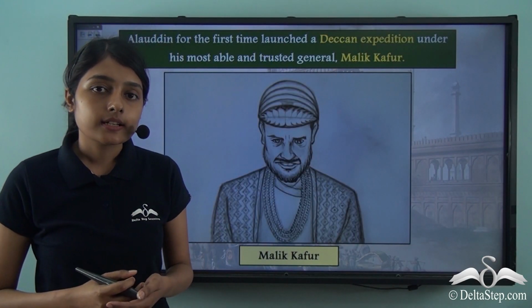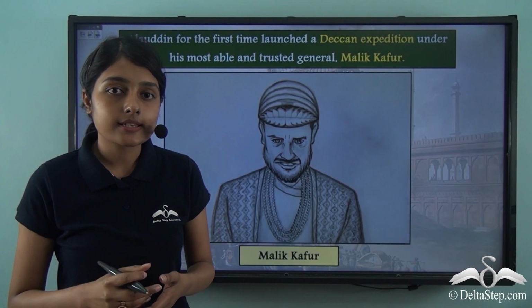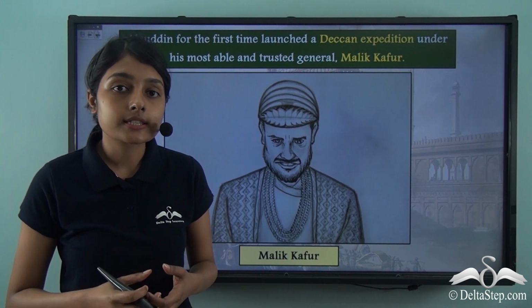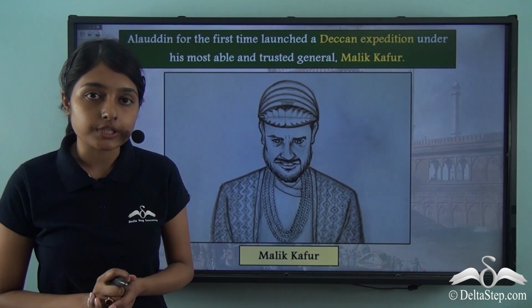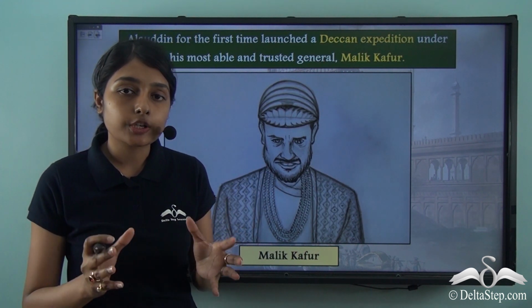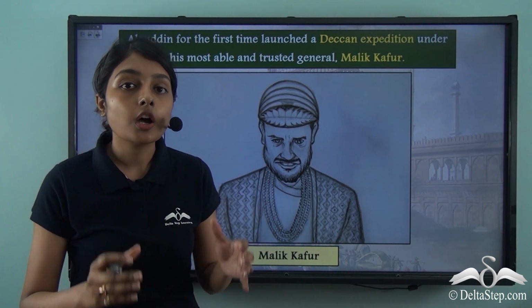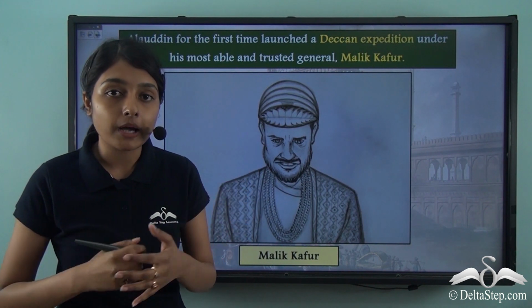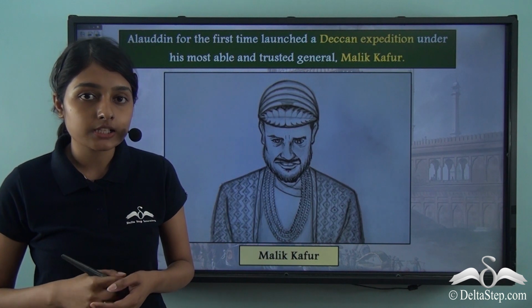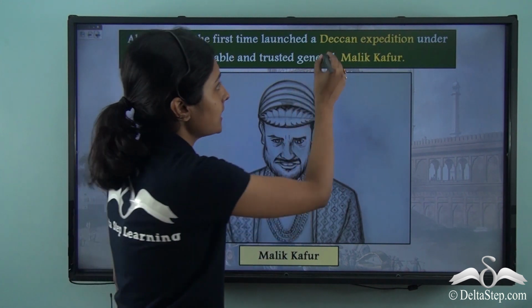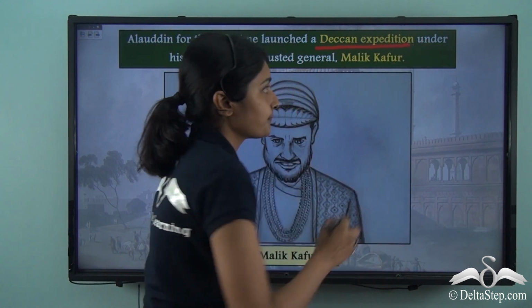Prior to this, the slave or the Mamluk dynasty never had under its control the kingdoms of the southern part of the country. Their territories were limited to the northern and the central part of India. But it was during the rule of Alauddin Khalji that he launched a Deccan Expedition.